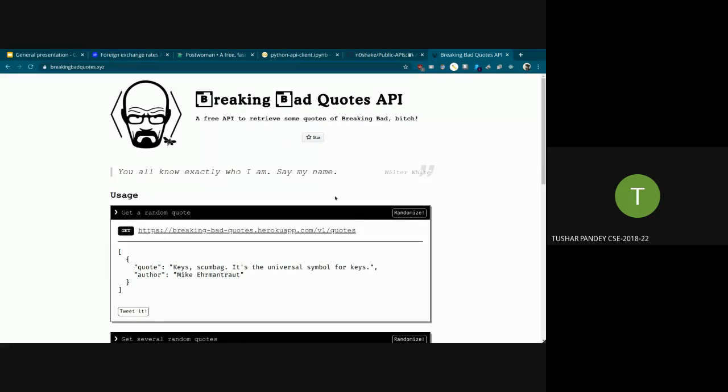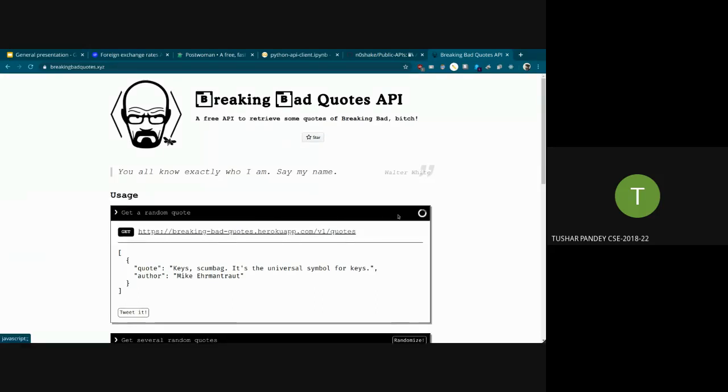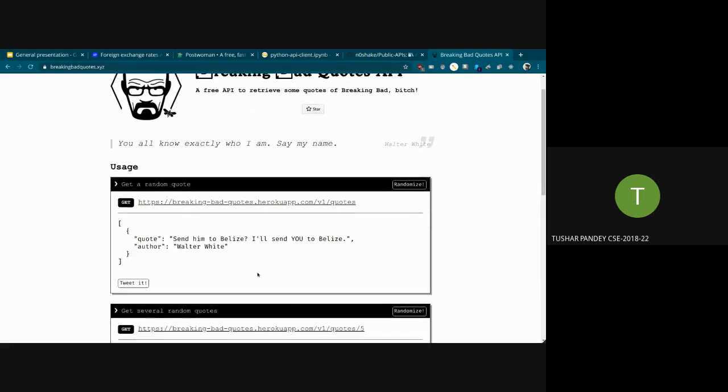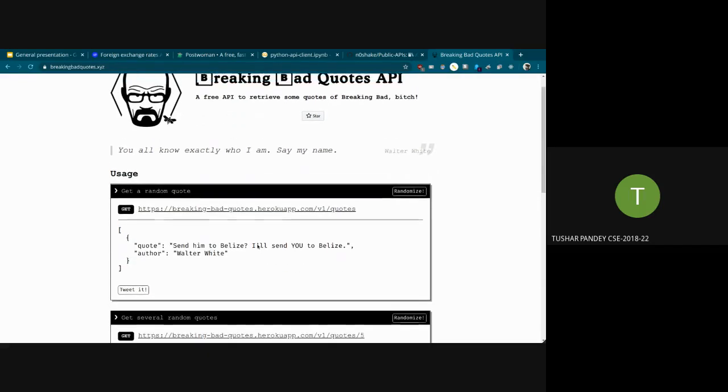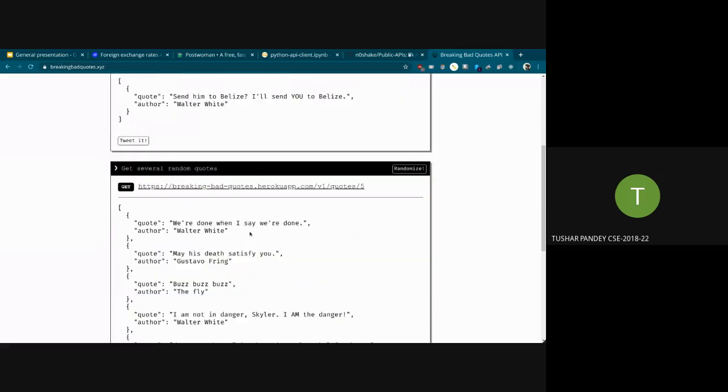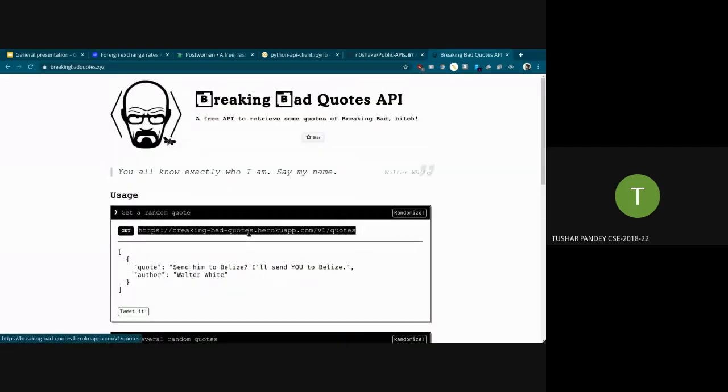You can go to this site, click on randomize, and it will give you a quote. I don't know what you will make using this API, but it will be awesome if you use this. And it's free. It's online. Anyone can use this.